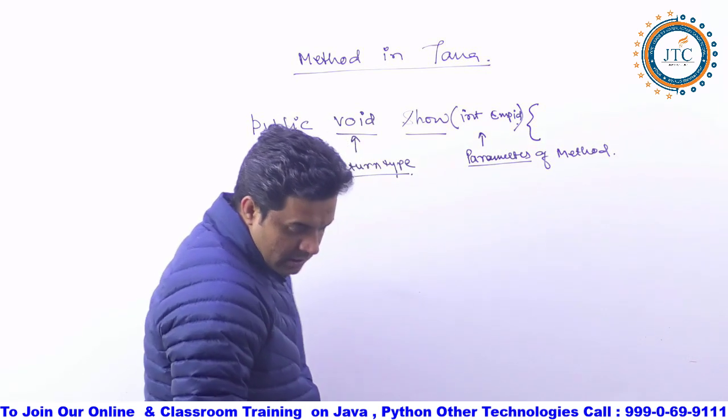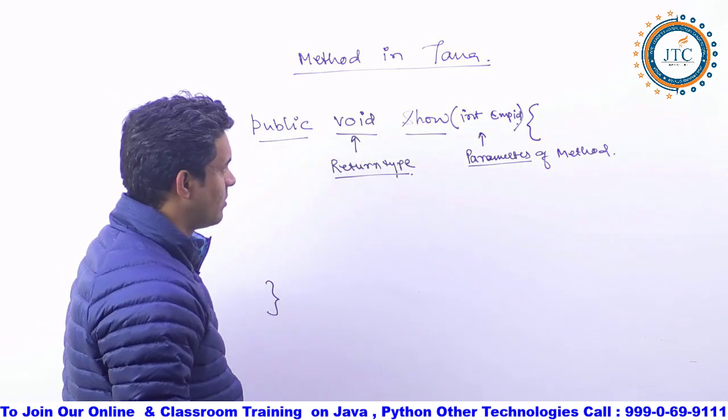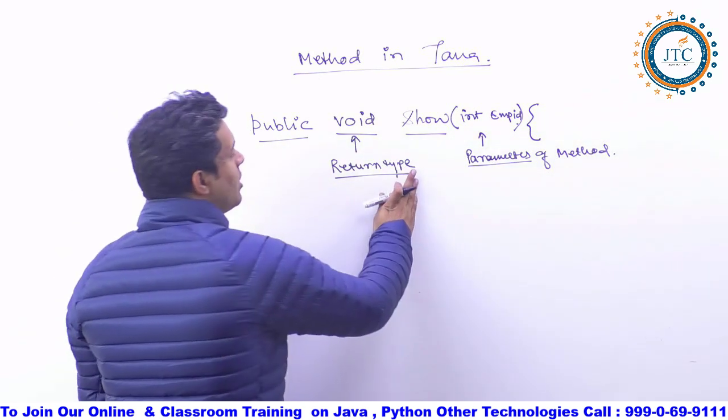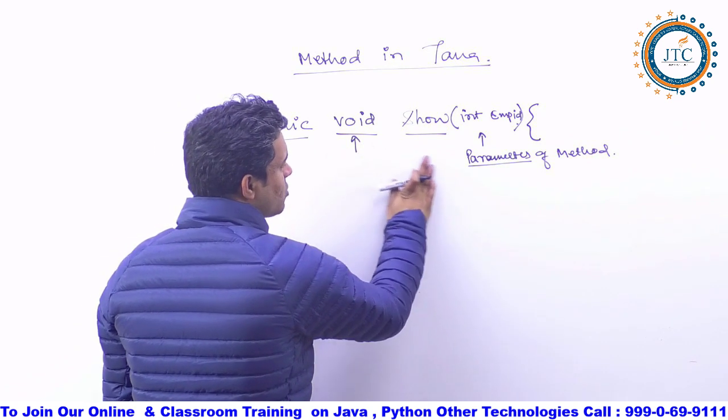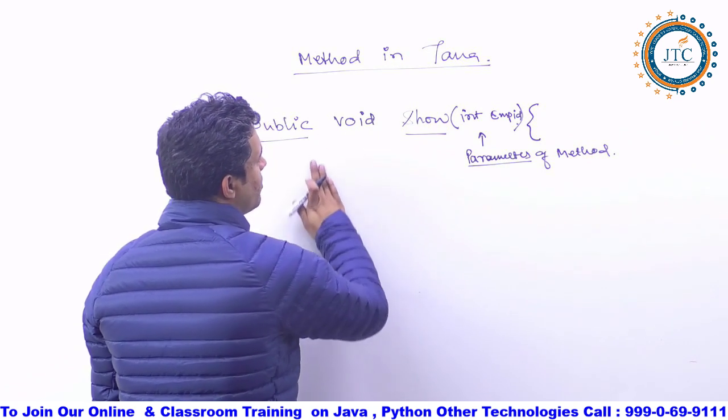Fine. So next, try to understand it, right? So here I am writing the return type. If your method is not returning anything, then void is what you are going to write.